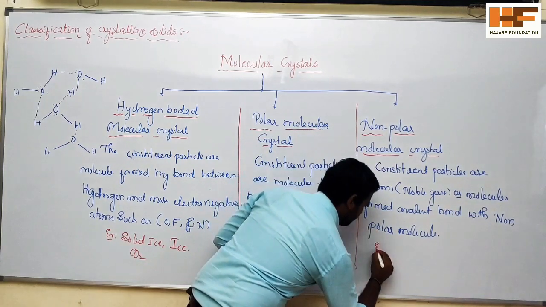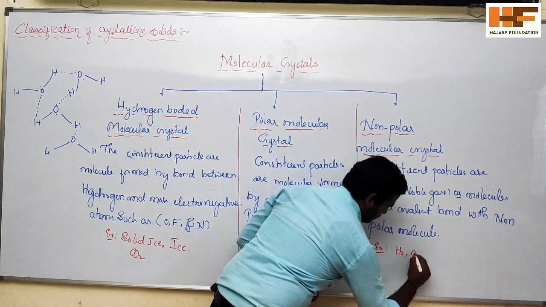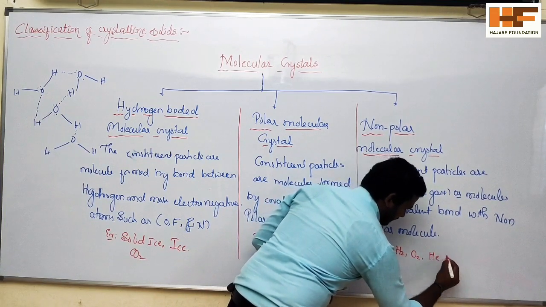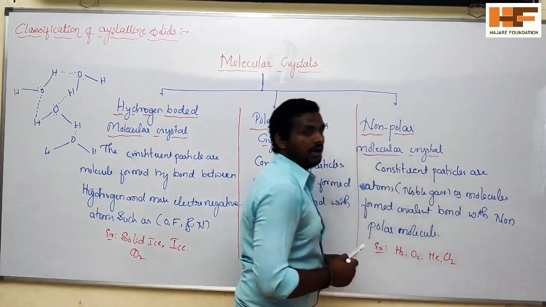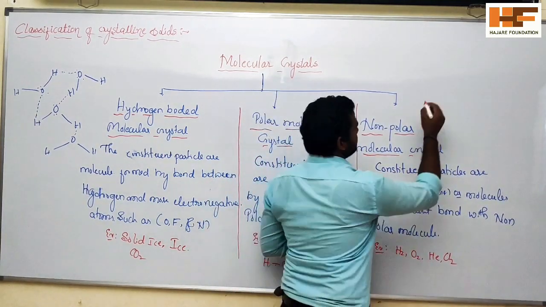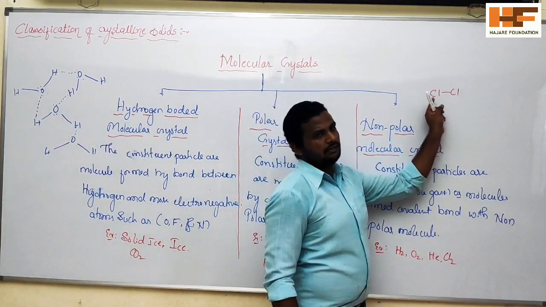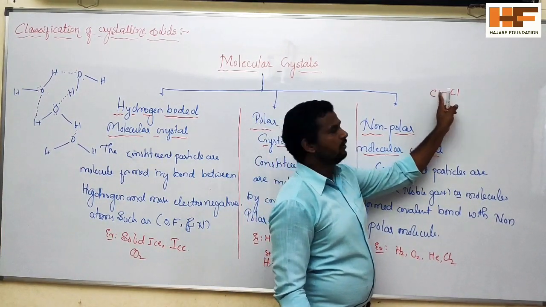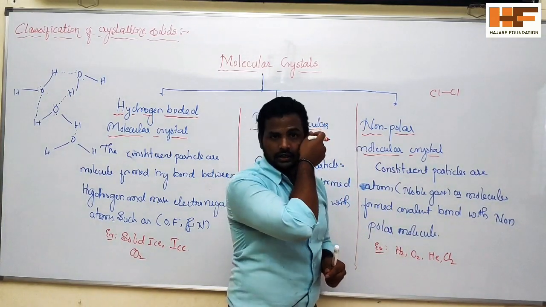Example, consider H2, O2, helium, and Cl2. If you consider Cl2, Cl and Cl, there is an electron cloud, as you already studied in the octet rule.